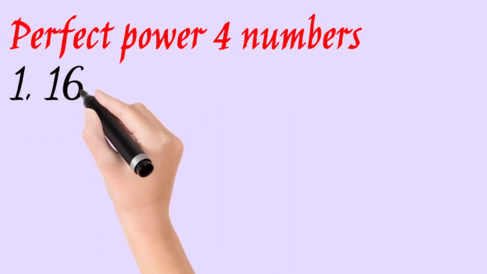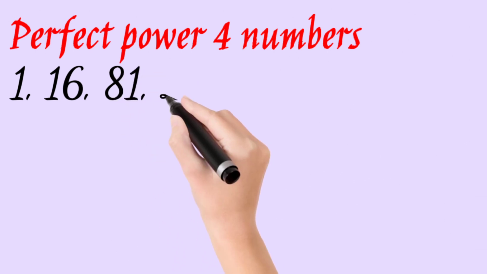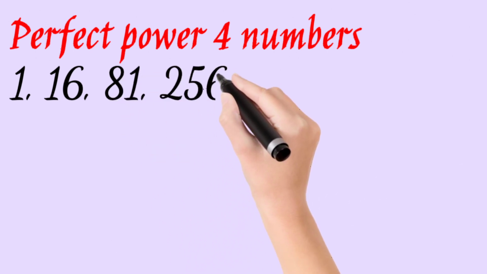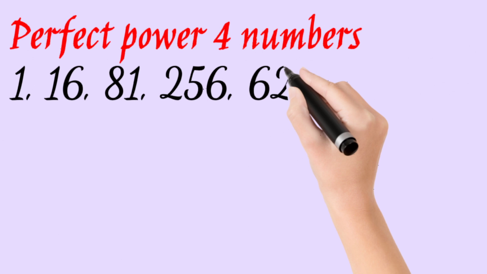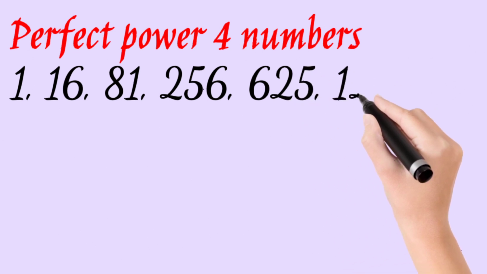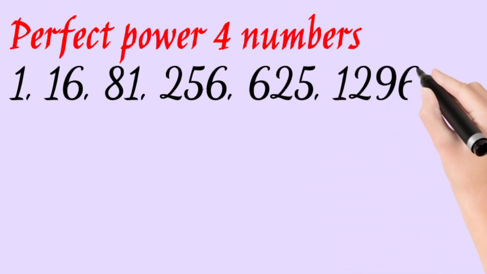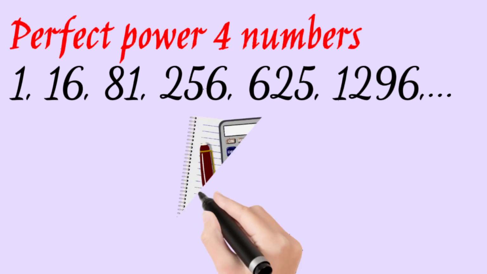Perfect power 4 numbers like 1 power 4 is 1, 2 power 4 is 16, 3 power 4 is 81, 4 power 4 is 256, 5 power 4 is 625 and 6 power 4 is 1296. You can check it.